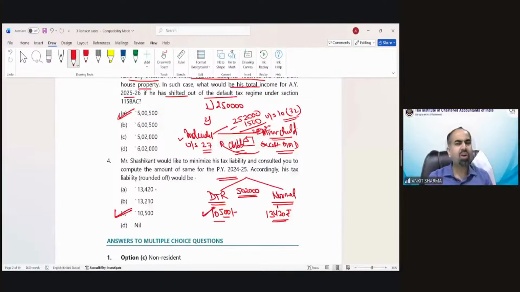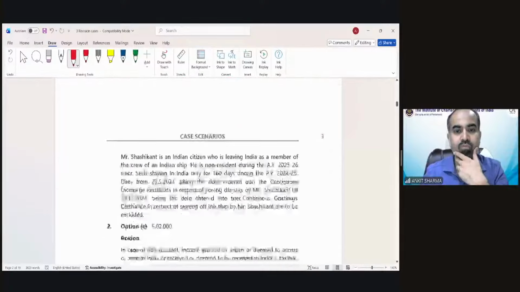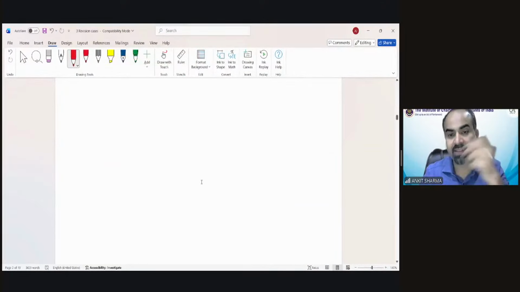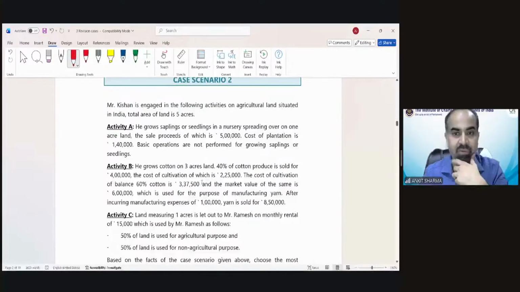In this case, we are not applying section 44AD because there is no business income. The rental income is there, the dividend income is there. Suppose there is some business income and receipt has been given, then we could apply the 44AD provision for inclusion of income in this case also. I hope it's clear. Any query, students? So these are case scenarios, very important for the preparation.